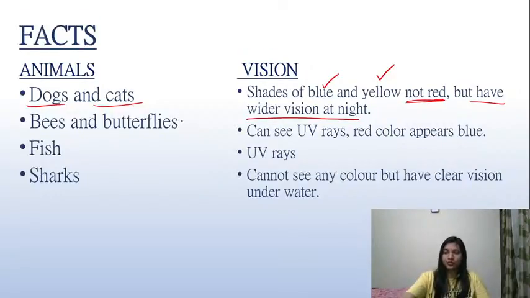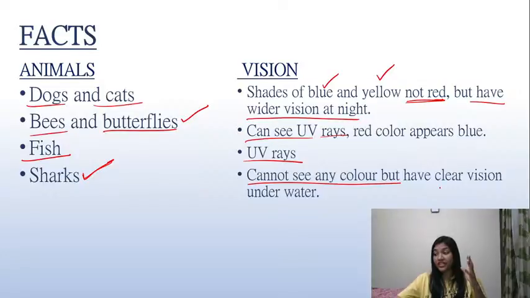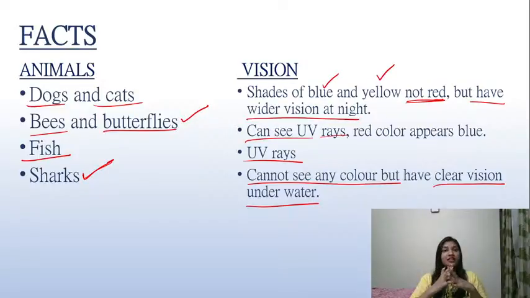Many special living beings like bees, butterflies, fishes can see UV rays. They can see UV rays also. This is the feature because of which they can see their prey and stay safe. In fact, in case of sharks, the whole world is black and white for them. Why? Because they cannot see any color. They have maybe very less number of cone cells in them. They cannot differentiate between a red and a blue. But they have a very clear vision even underwater in comparison to human beings. That means they have a good number of rod cells in them.